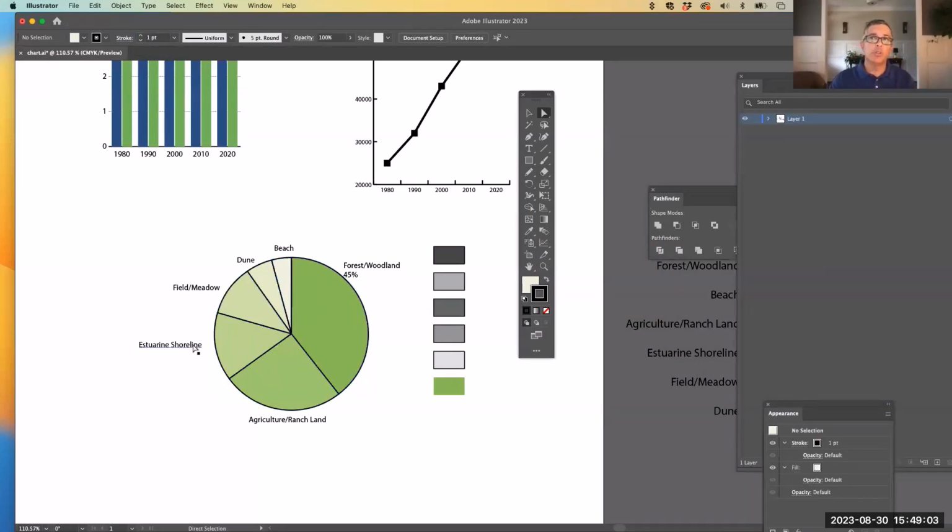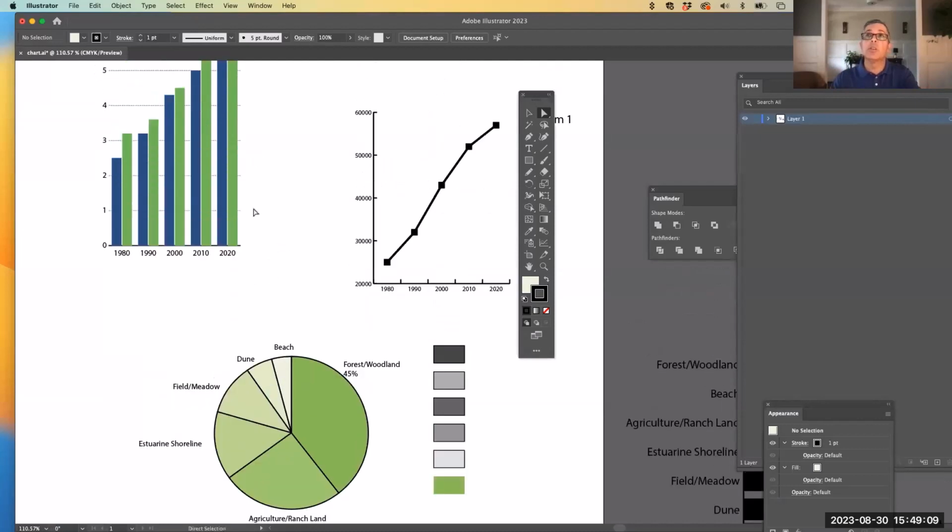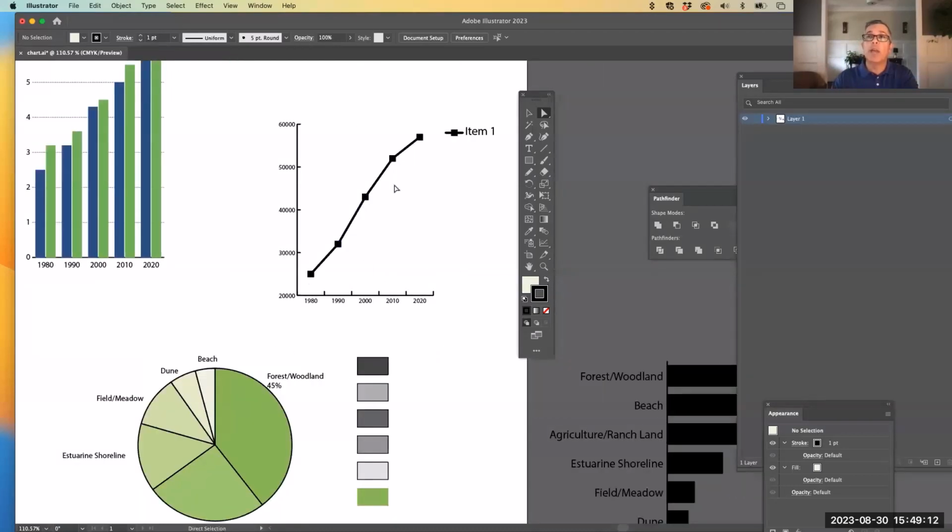So it's going to be one of those choices, but you've got to create enough contrast for the person to be able to distinguish the different wedges or distinguish different bars from each other, or even if you have multiple lines, you have to create enough distinction in those colors to do that.